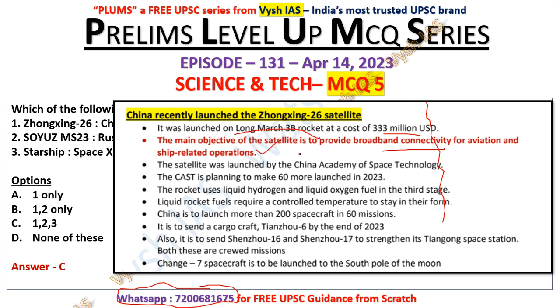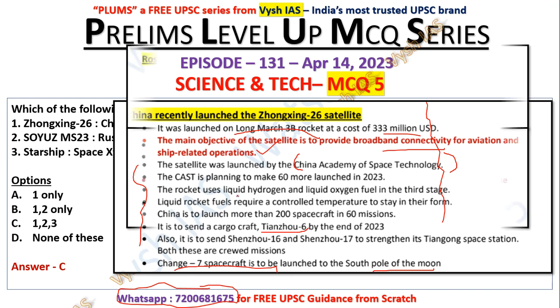If you see, like India we have ISRO, they have something called CAST, the China Academy of Space and Technology. They are doing back-to-back launches. If you follow current affairs, you will know. Even the moon mission they have: the Chang'e 7 spacecraft is to be launched to the south pole of the moon, and they have a cargo craft also. ISRO is doing many things, and China is also trying to do something every now and then. So you have to be aware of all these things.